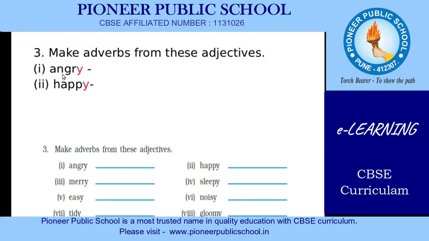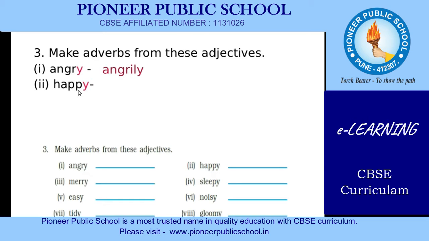Whenever we want to form an adverb from the adjective, we have to change this y into i and then add ly. So what will be our adverb? Angrily. What we have done over here is we have cut y, changed it into i, and then added ly to form the adverb.